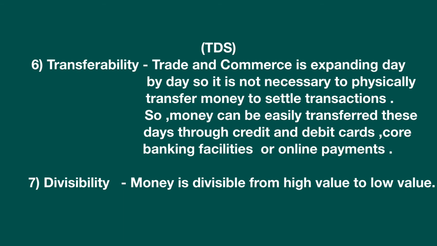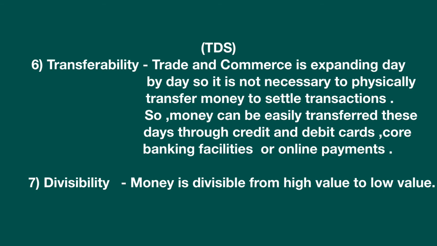So these days we can easily transfer money from one account to the other, or we can easily transfer money from our account to our pockets without going to the banks through ATMs. We can also do online payments through our mobile phones. That means we are transferring the money in our account through the mobile to the place where we want the payment to be done.